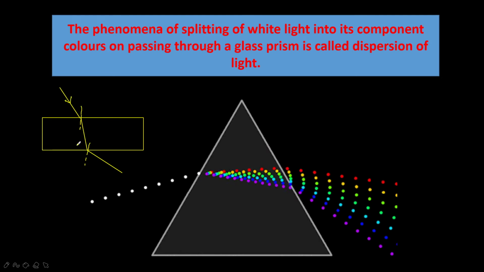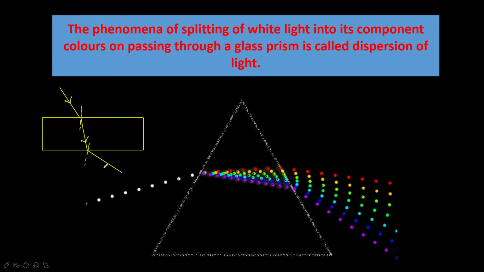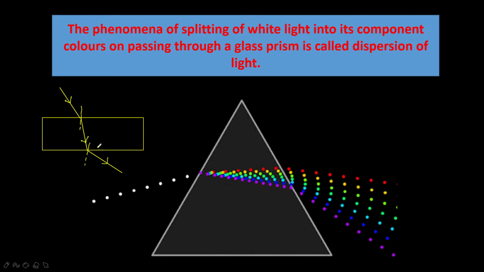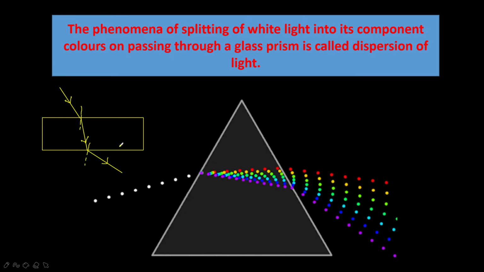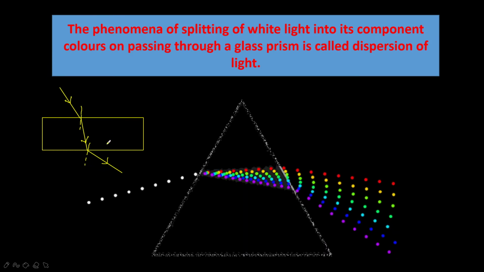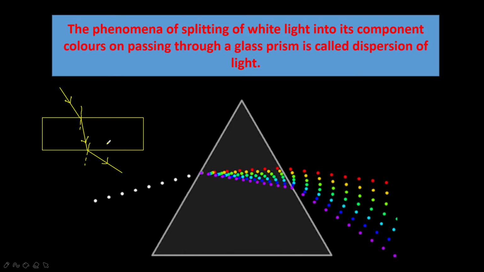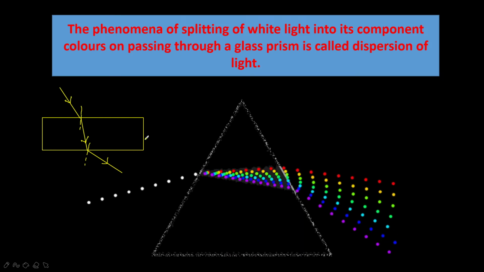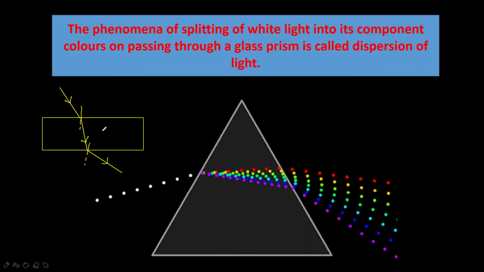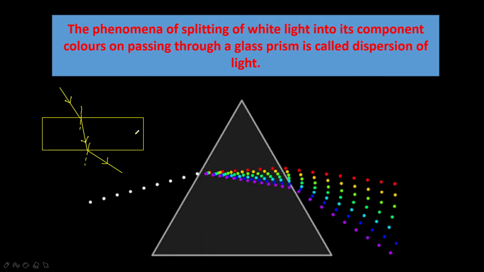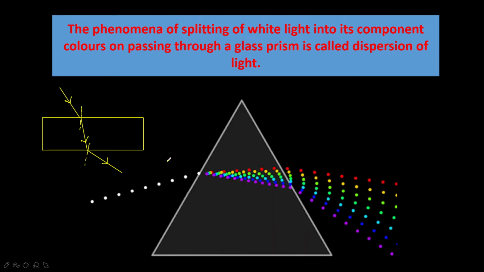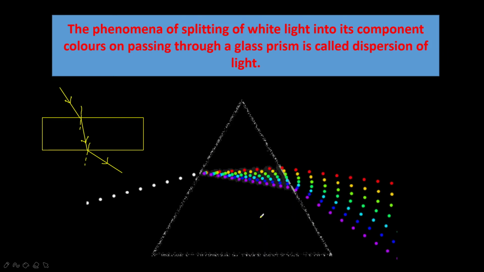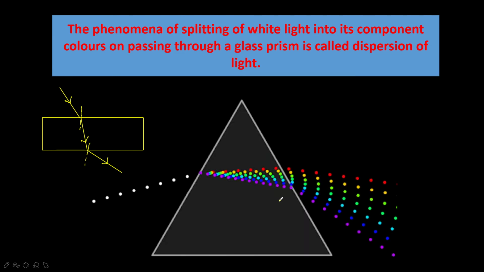So without an arrow it is not a light ray. Okay, don't forget to keep an arrow. So when the light ray is going out from the glass slab, it will move away from the normal, but when it is passing from a rarer medium to a denser medium, it will move towards the normal. So first thing is, the glass slab makes the emergent ray parallel to the incident light ray. A prism makes the emergent ray bent at an angle to the incident ray.